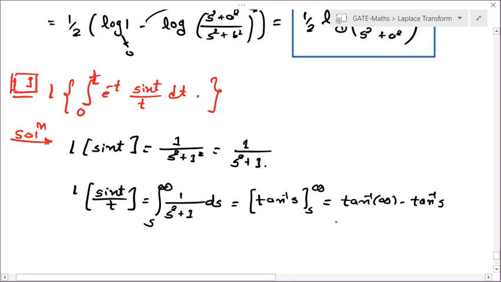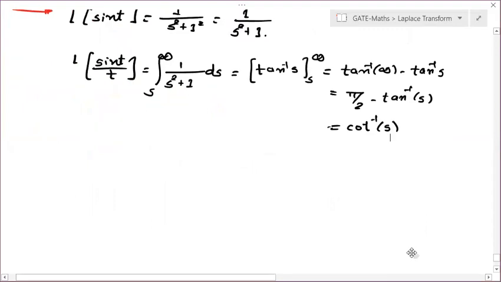Tan inverse infinity is pi by 2. So pi by 2 minus tan inverse s. This type of question we have done already. Pi by 2 minus tan inverse s is cot inverse s, and you can again convert this cot inverse s into tan inverse 1 upon s. It all depends on you, or you can convert this at the end also. So this is your Laplace of sin t by t.